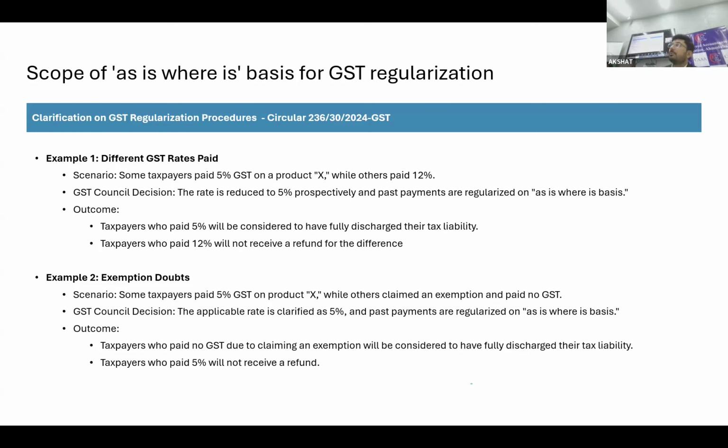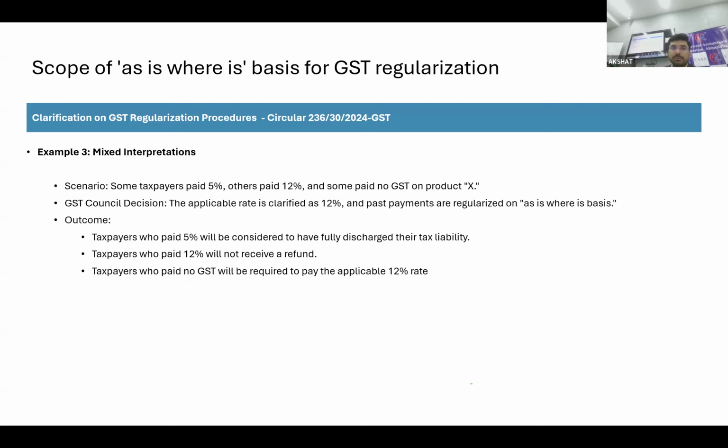Exemptions. Government is saying કે ભાઈ this product is exempt. This product is leviable to 12%, but few believe that this is exempt. તો જેણે exemption છે તો એને લોકોને granted, એમને કોઈ પાછળથી tax pay કરવાની જરૂર નથી, 12% વાળાને 12%. But the problem is that due to different rate, some taxpayers have paid 5% and others have paid 12%.